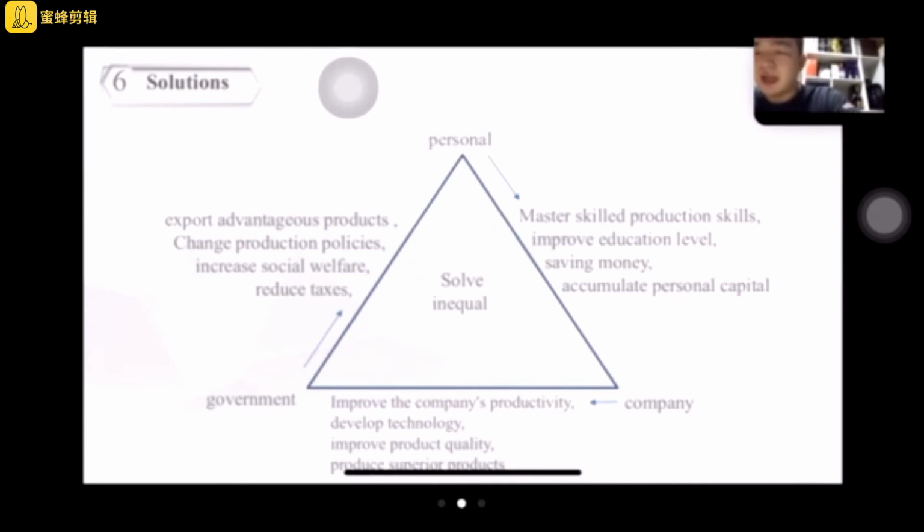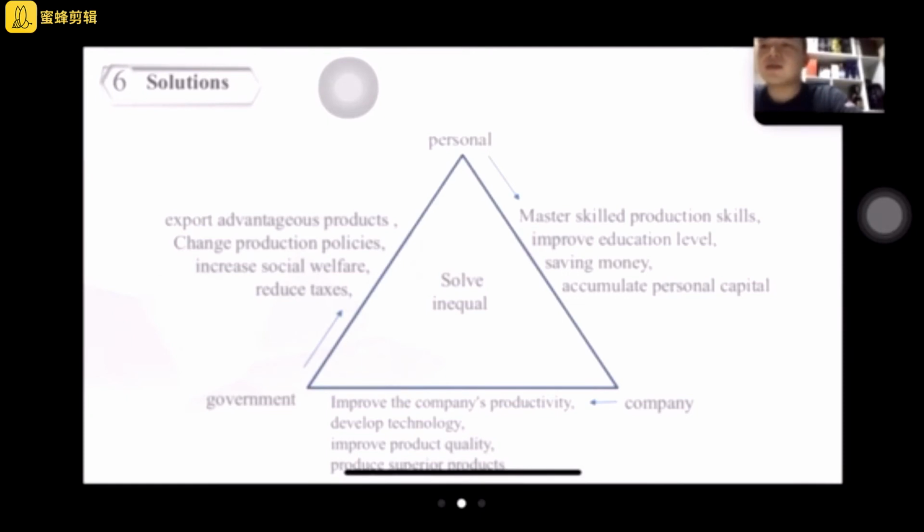In that way, they can get more jobs and higher education levels to help them gain more and more technology and knowledge. In that way, they can get higher income and save money to accumulate their personal capital to do other things like buying, investment, or others.